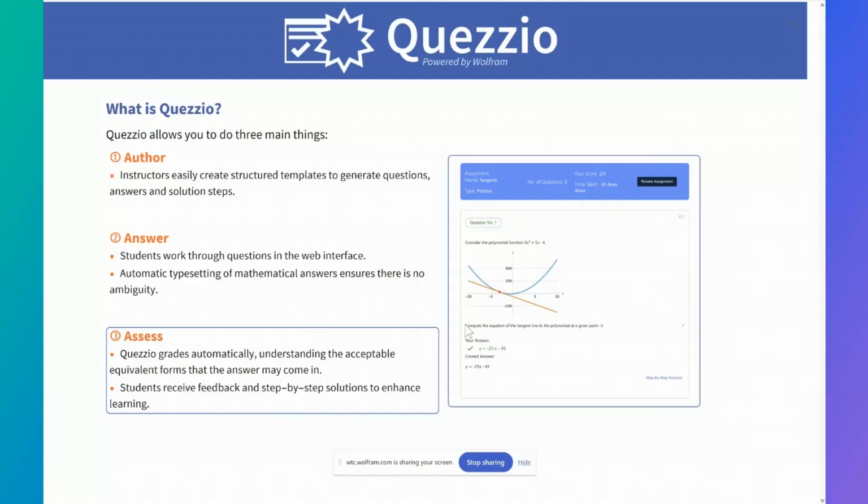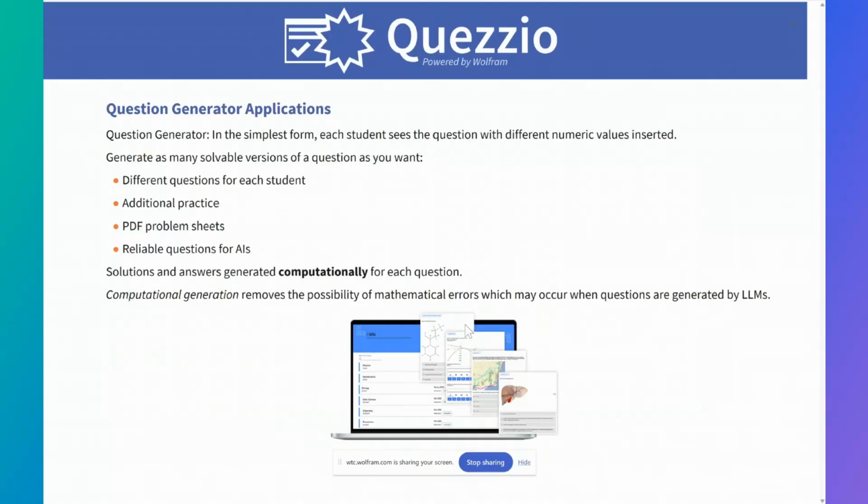So basically, this is making use of the Wolfram language's understanding of mathematical equivalence and different notions of mathematical equivalence, as well as applying similar notions from quantities, chemistry, physics, and so on, in order to assess whether the student's answer should be deemed correct or not. It also provides feedback to the student on how they did, as well as providing step-by-step solutions to the student to help with learning. And in today's presentation, I'm going to mostly focus on the part of authoring questions and how we can use LLMs to speed that process up.